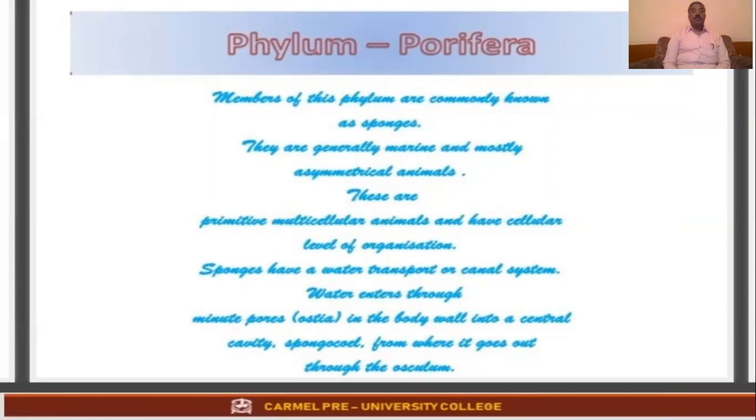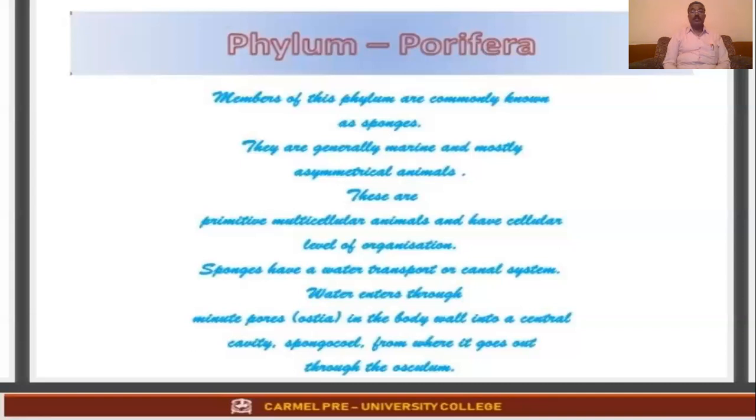Sponges have a water transport or canal system. It's a very important point. If you write the characteristic features of Porifera, this you have to write. Water enters through the minute pores called ostia in the body.